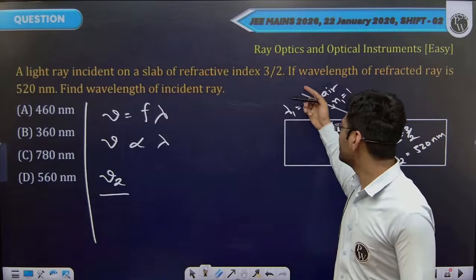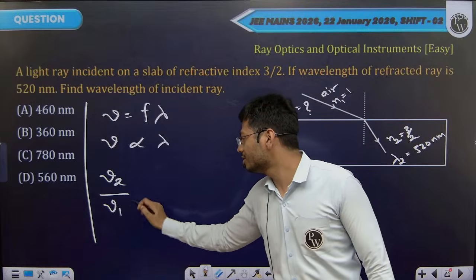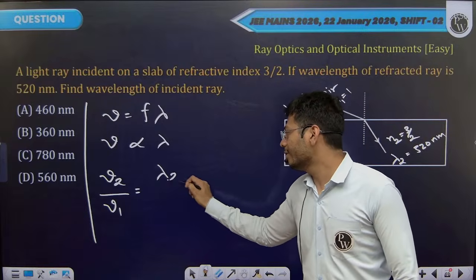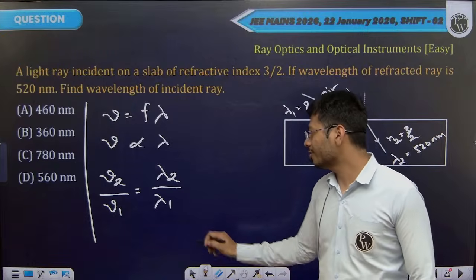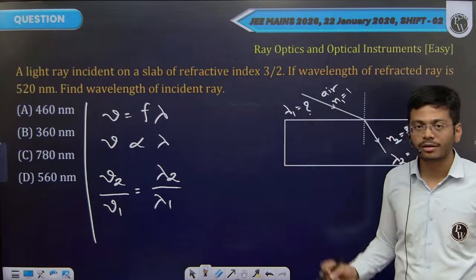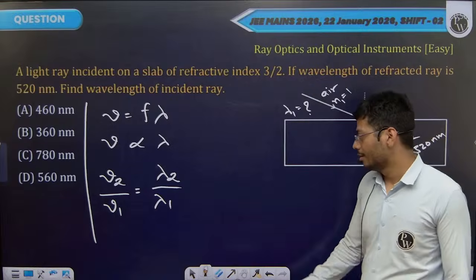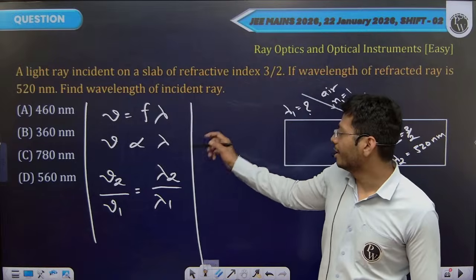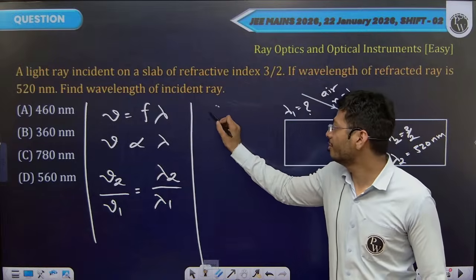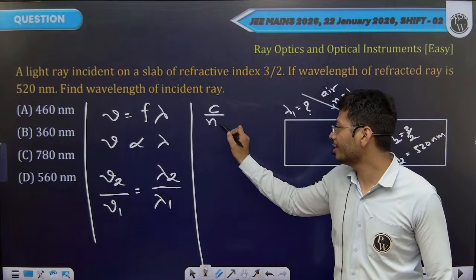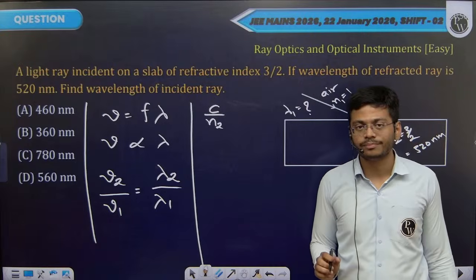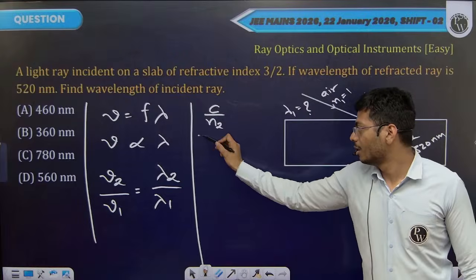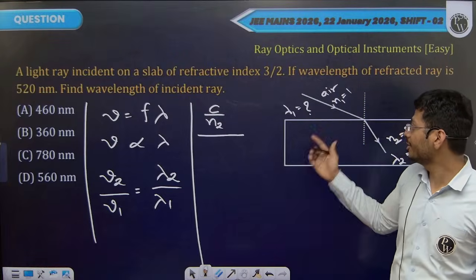The speed with which it travels in air, I will write as V1. This ratio should be the wavelength of light in the slab divided by the wavelength of light in the air. In the glass slab, V2 will be the speed of light in vacuum divided by the refractive index of the slab, divided by V1, the speed of light in air.